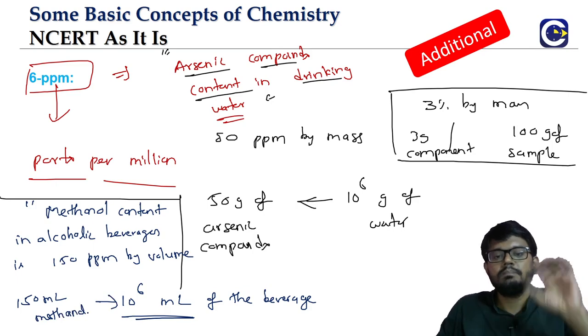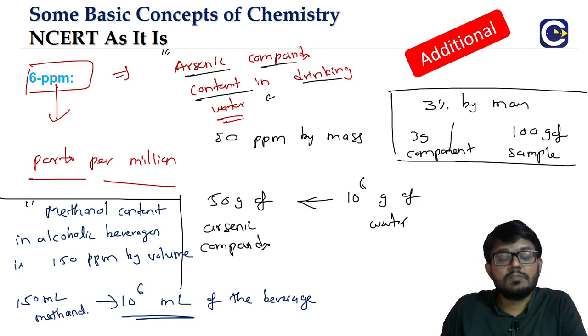So the ppm concept is always used when the substance is present in minute amount.